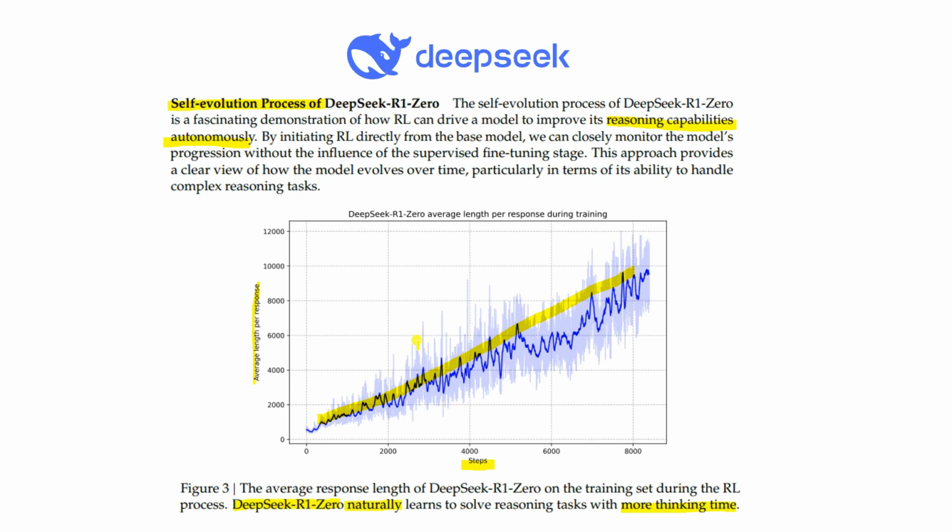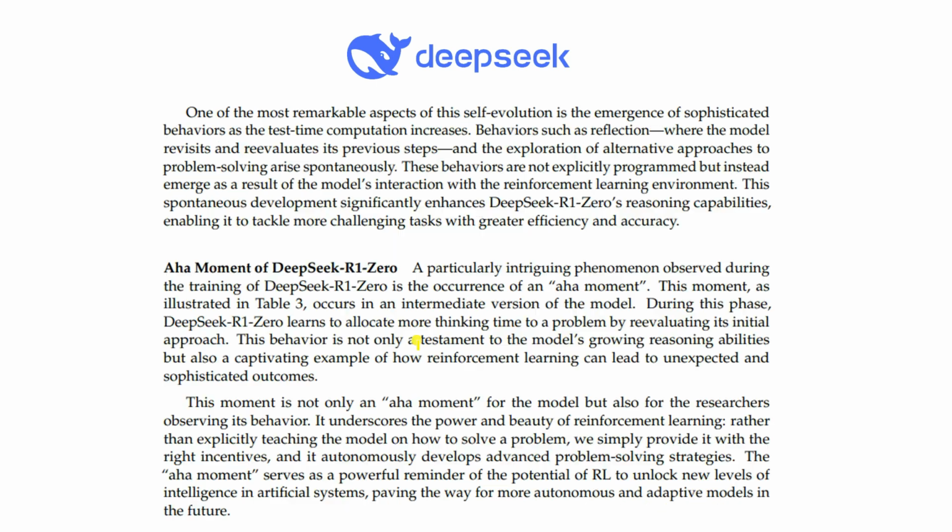Now, DeepSeek R1-Zero has the self-evaluation process, right? It's called reflection because this is a behavior like reflection. Here the model revisits and re-evaluates its previous steps, and the exploration of alternative approaches to problem solving arises spontaneously. That's where you can see DeepSeek can revisit its previous step and its previous answer, right? This is called the aha moment of DeepSeek R1-Zero. It's also one important moment, right? Aha moment. Now let's go to the next slide.